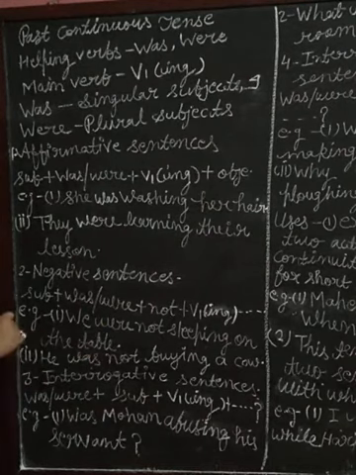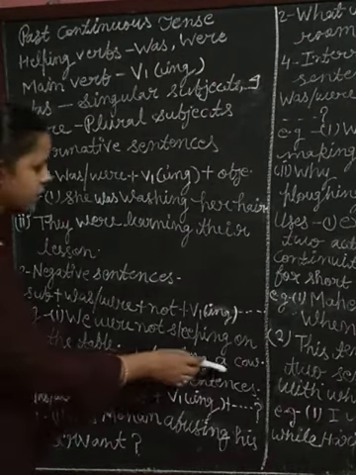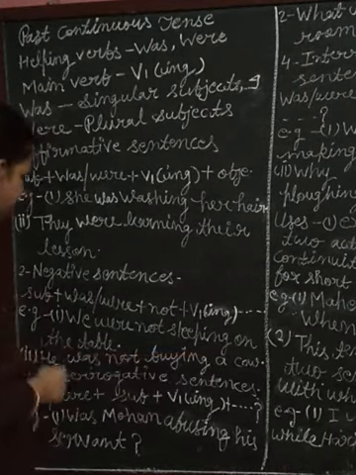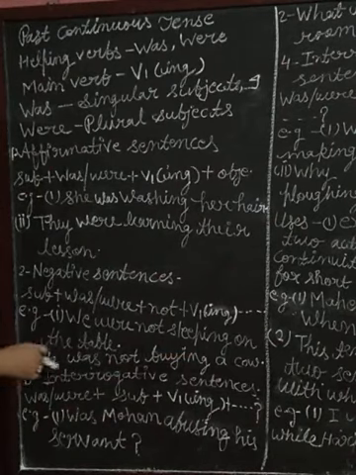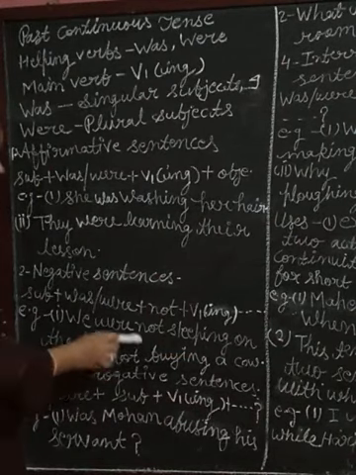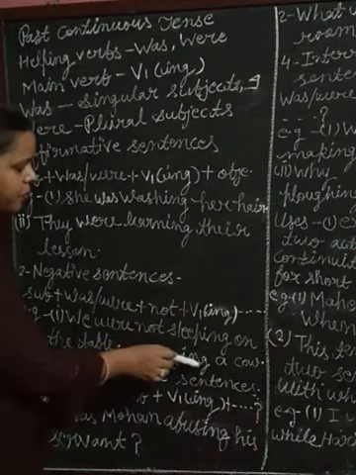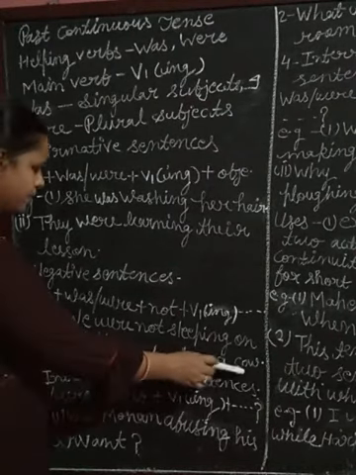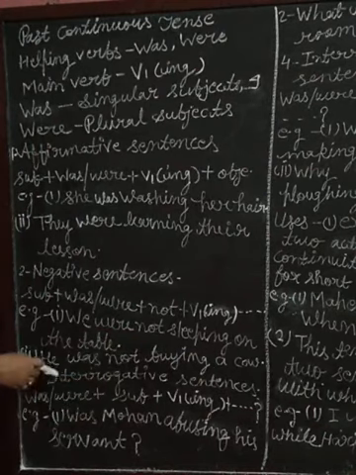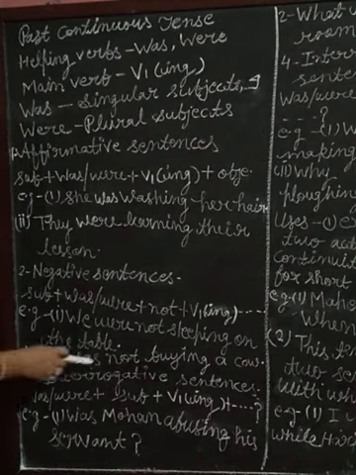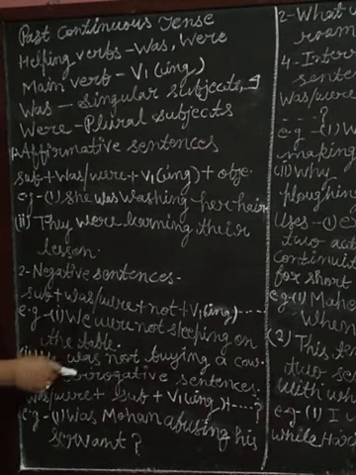Okay, and another example is: He was not buying a cow. He is a subject, was is a helping verb, not is used for negative sense. Buying is a verb first form with ing. A cow is an object. Look, students, he is a singular subject, so we use the helping verb was here.